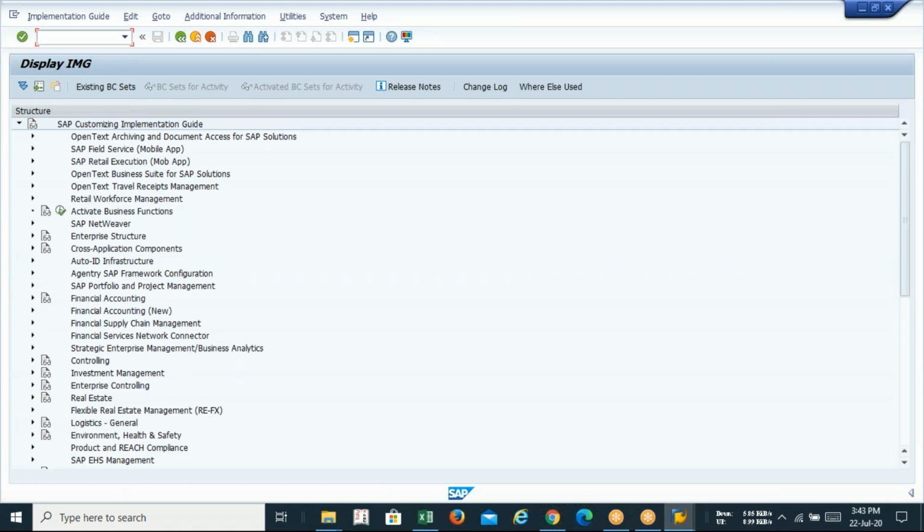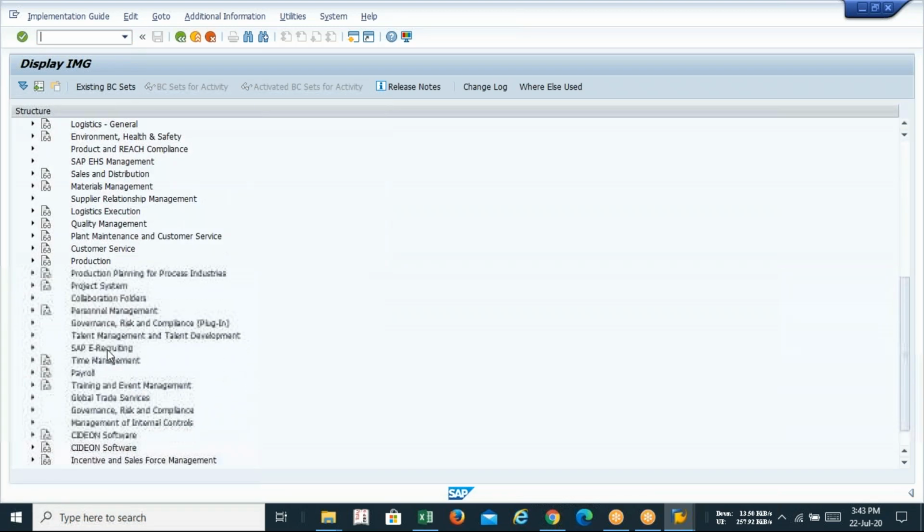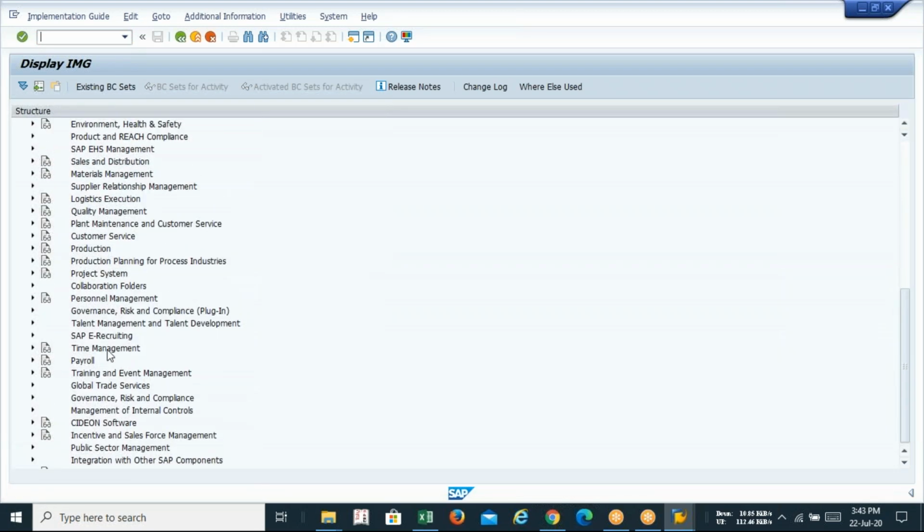After getting this option, you have to come to Material Management. SPRO, SAP Reference IMG is the common part for every transaction. After reaching the IMG implementation guide, you have to find Material Management. Here is Material Management.